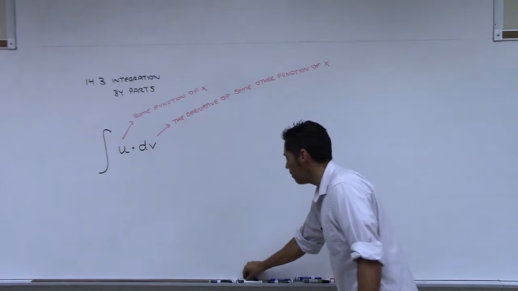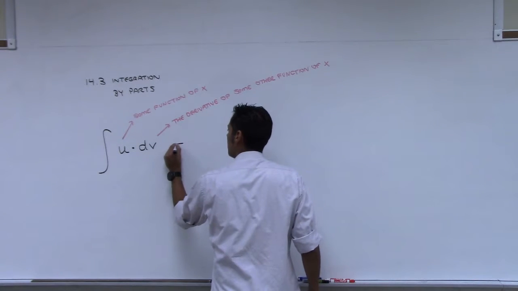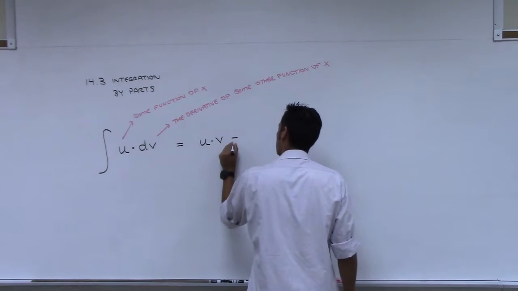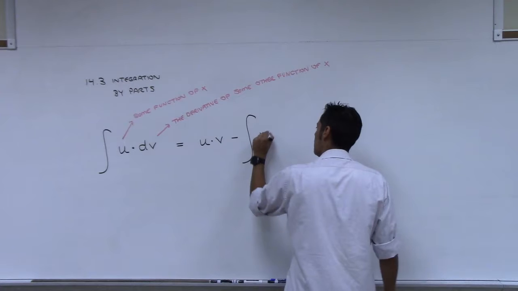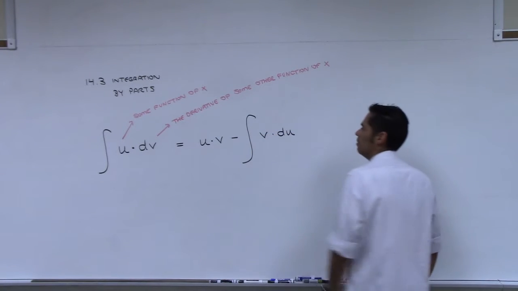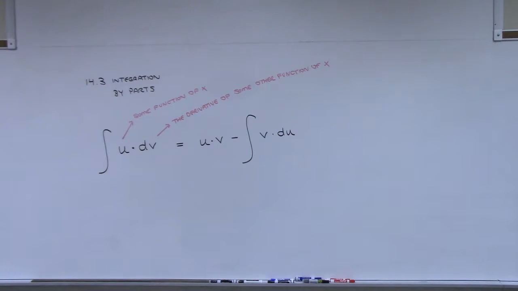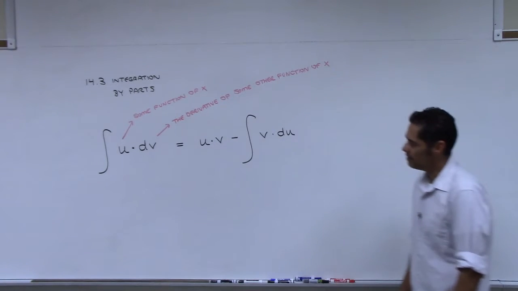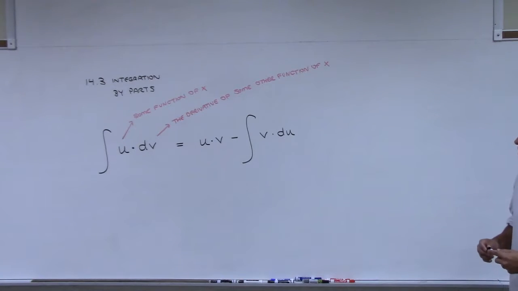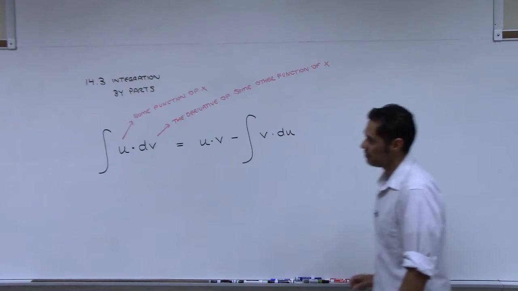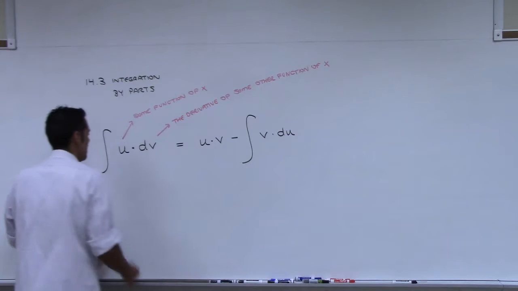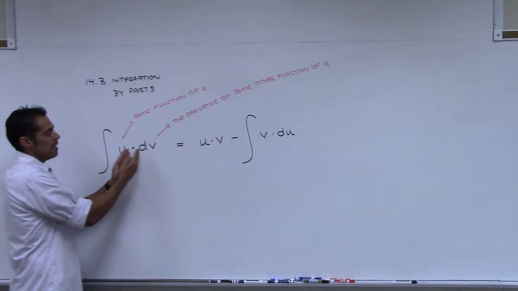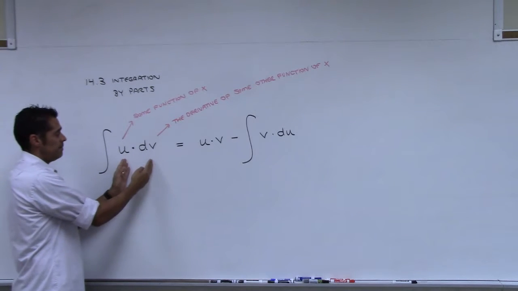The integration by parts formula says that this is equal to u times v minus a new integral, v times du. That's the formula. What? What? All right, let's see if we can't figure out what the heck this is saying. So we have some function that has x's in it, right? Then we got the derivative of some other function sitting next to it.